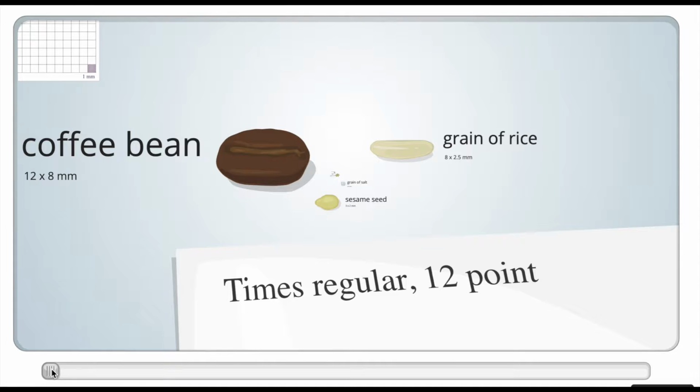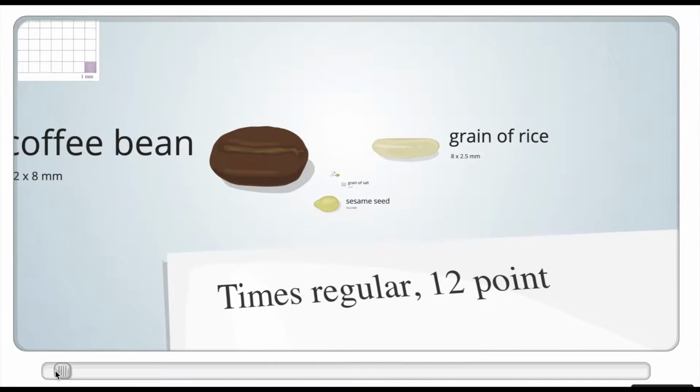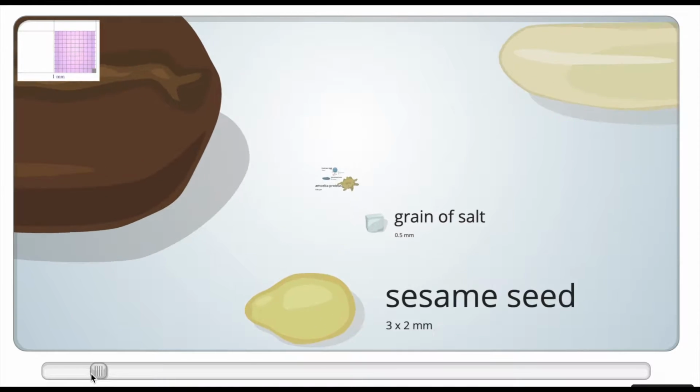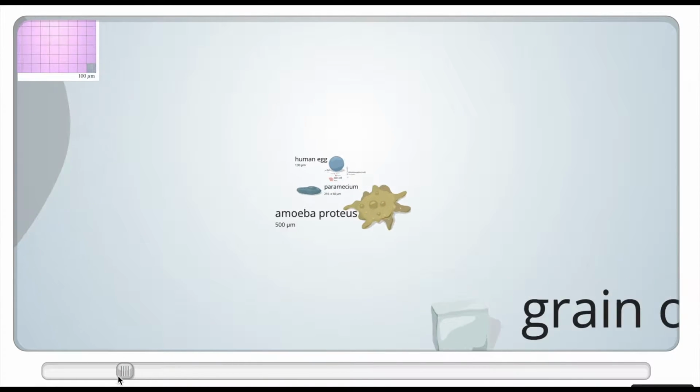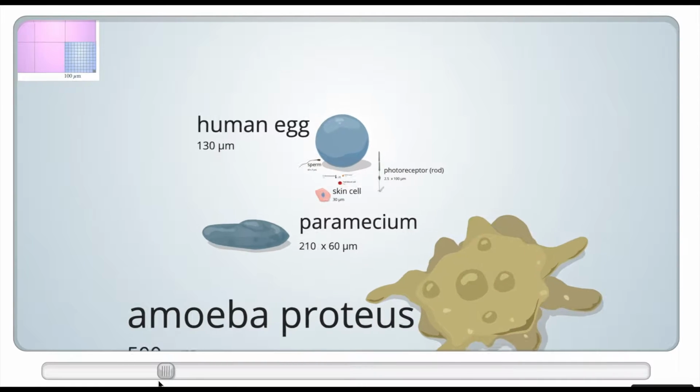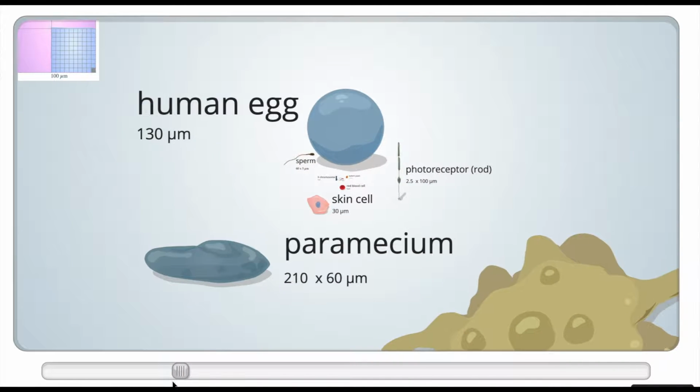So if we're zooming in, well, we can see here, we have a coffee bean. Here's a sesame seed. This is 12-point font in Times on your piece of paper, and here's a grain of rice. Now, as we zoom further and further in, there's a grain of salt. If we continue to go, we have amoebas. And finally, as we zoom in here, now we're starting to get to single cellular organisms and cells.